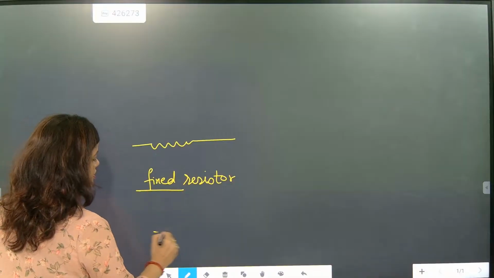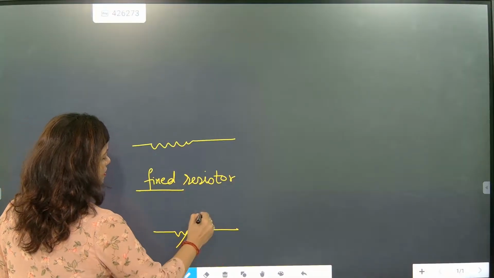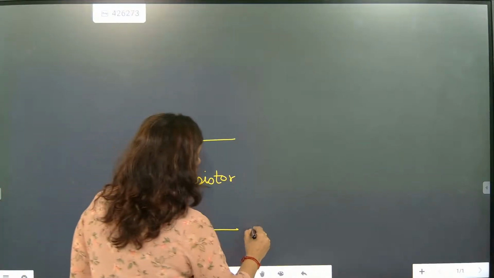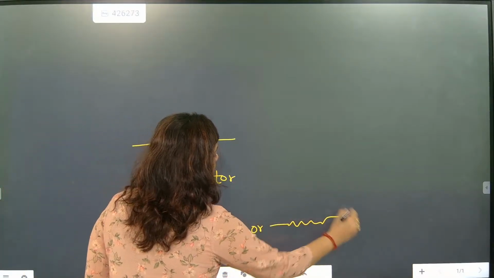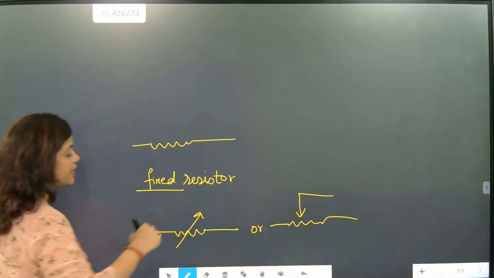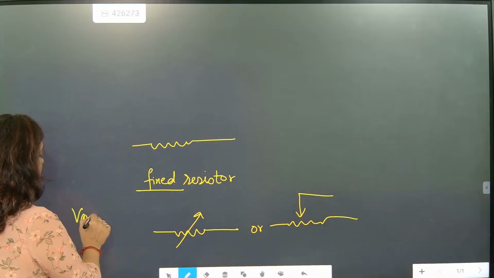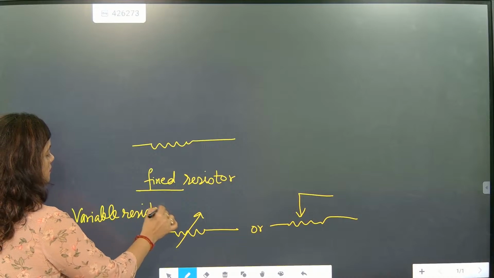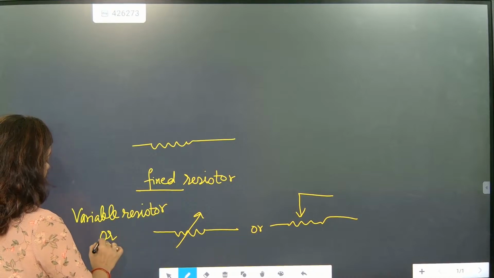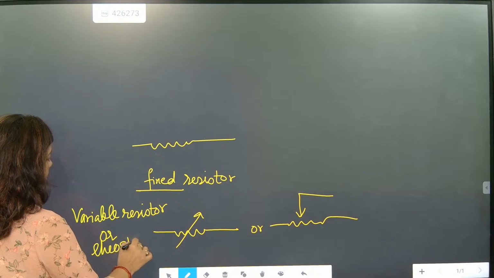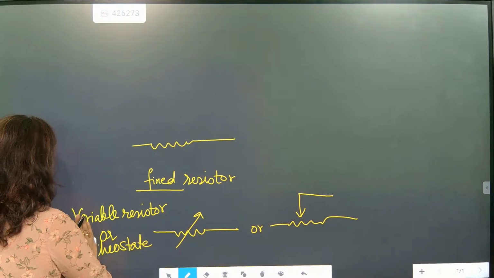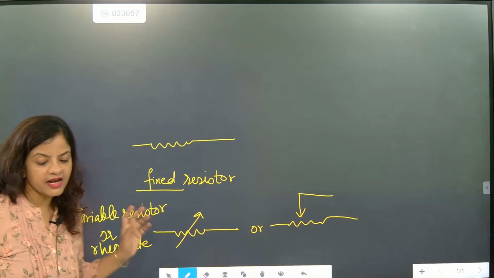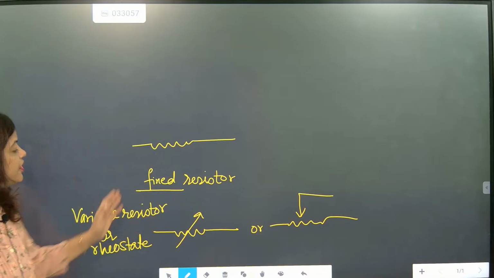But if a resistor you are drawing like this, it is called a variable resistor, or you can draw like this and put an arrow like this. This is called what, beta? Variable resistor or rheostat. So this is exactly called rheostat or variable resistor.